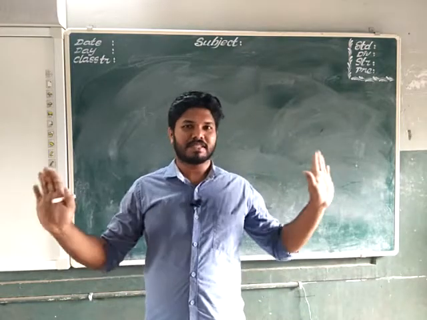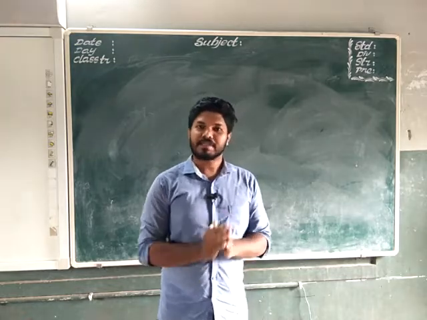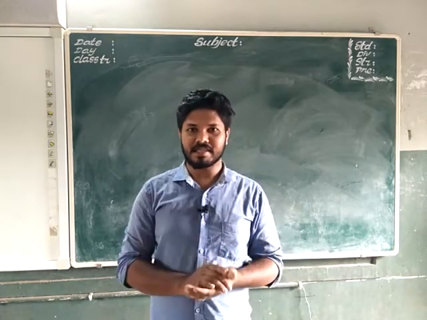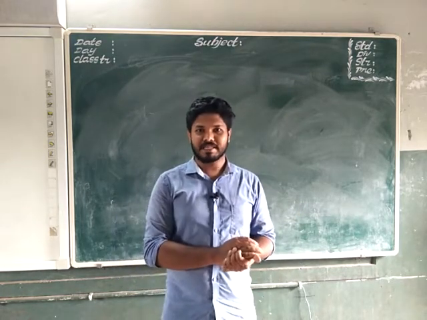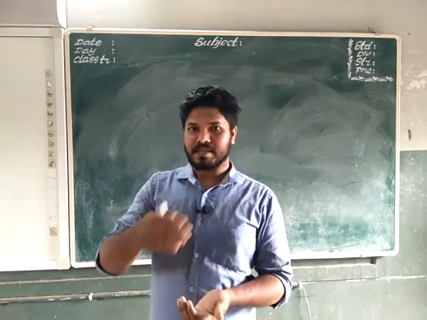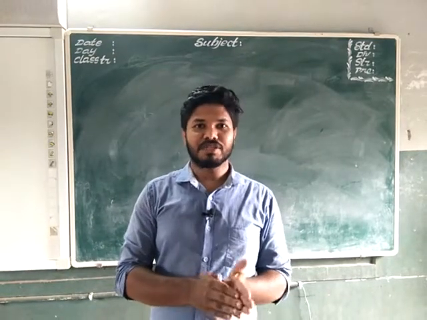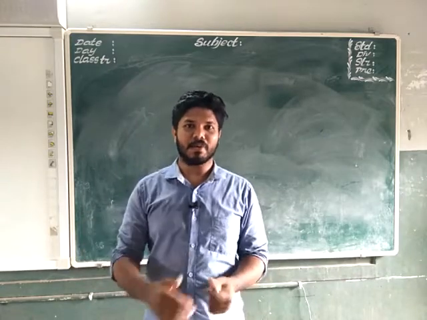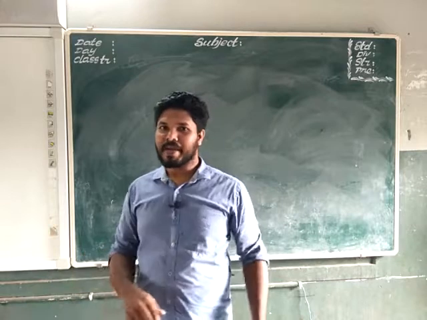Before going to the chapter, let me know what you know about this topic. The chapter is about dispersal of seeds. Everyone knows what a seed is, isn't it? So in the first chapter of science, we discussed the different reproductive methods in plants and animals. Animals usually reproduce by giving birth to young ones or by laying eggs. That is viviparous animals and oviparous animals.